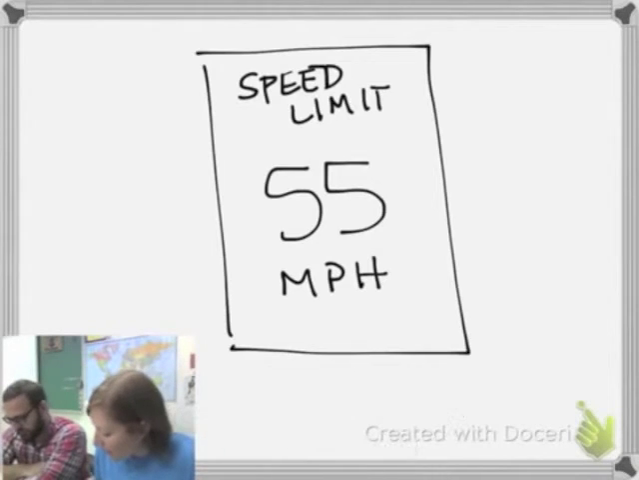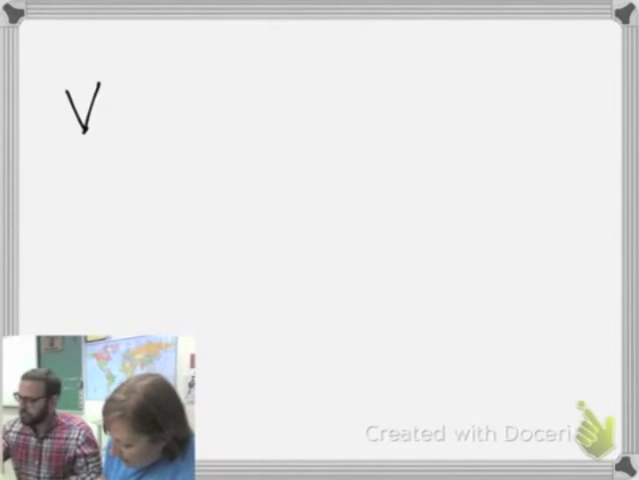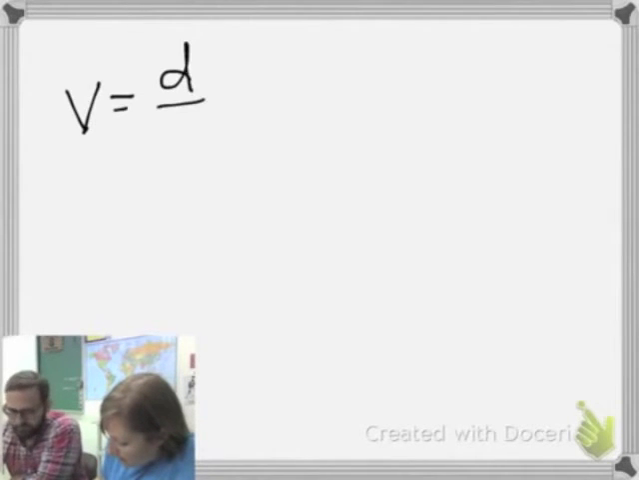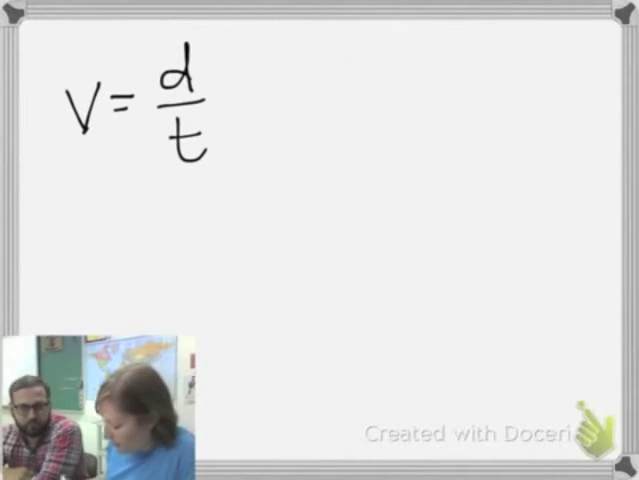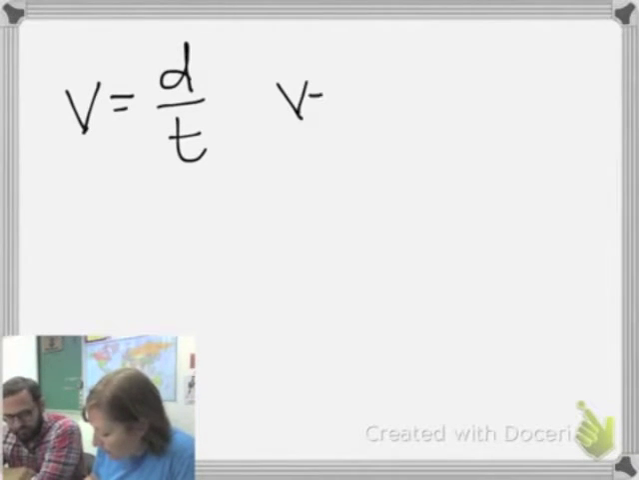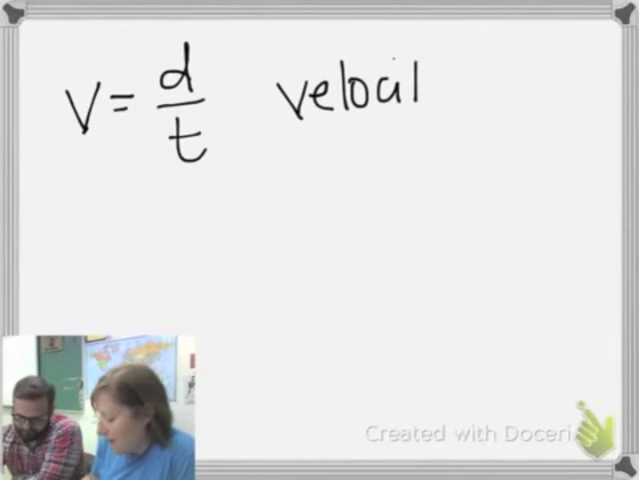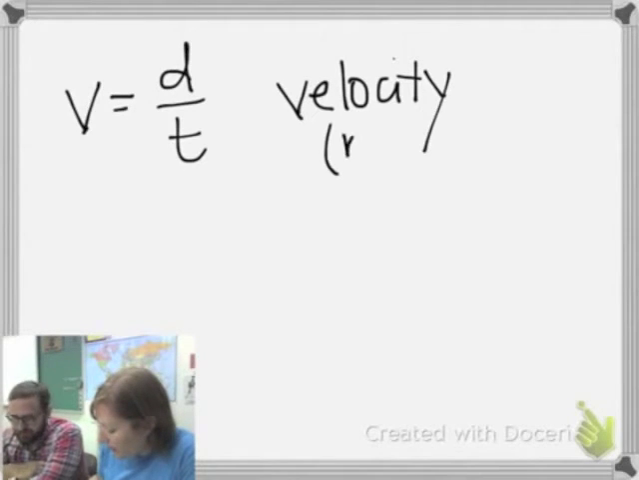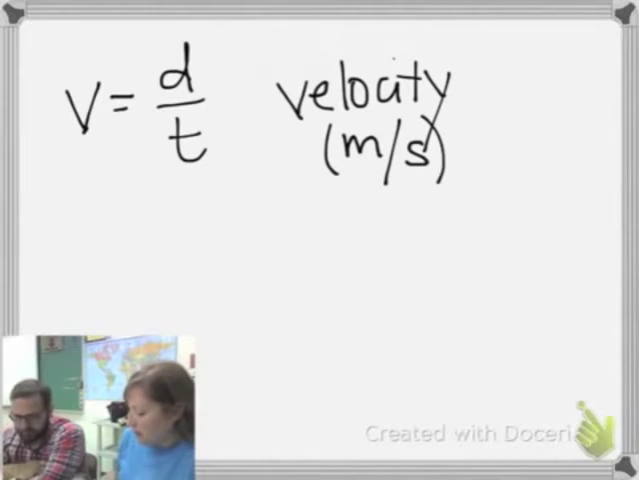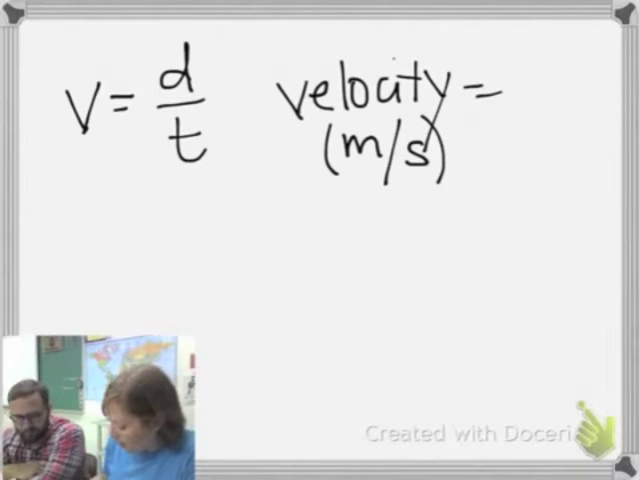We have an equation to calculate velocity, and it's basically V equals D over T. I want everybody to know what those letters mean. V is velocity, which is usually some form of distance over time. Usually in physics we use meters over seconds.